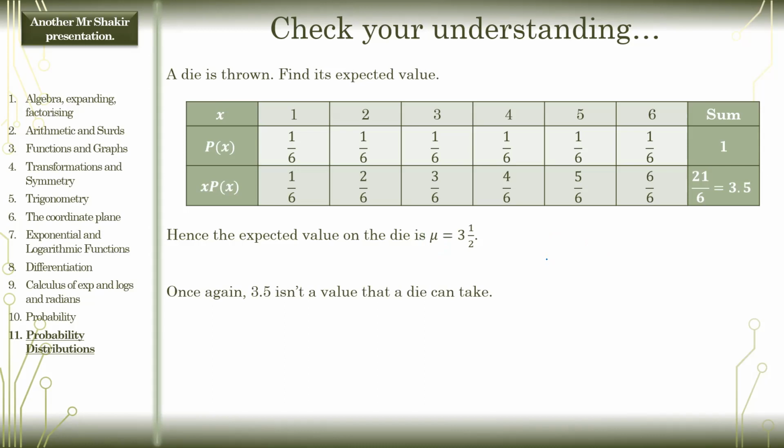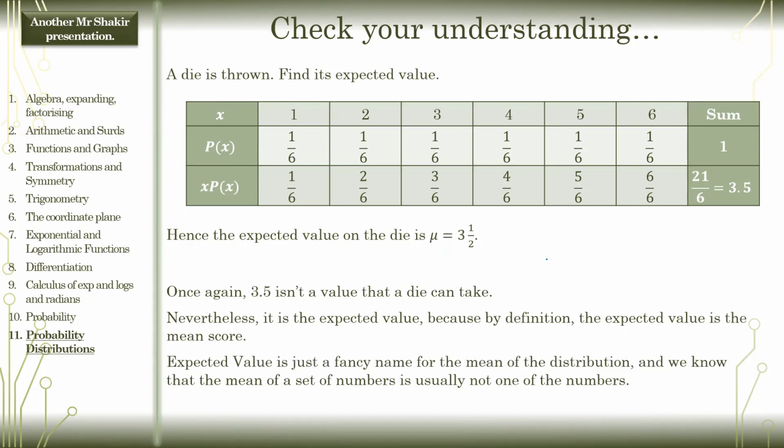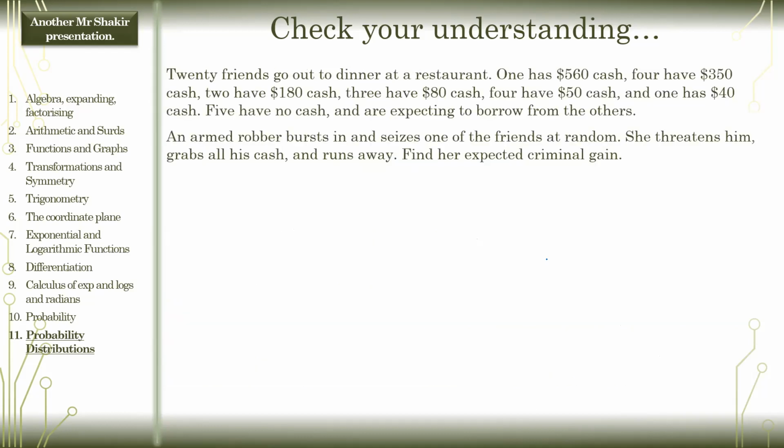Expected value is just a fancy name for the mean of the distribution, the average of the distribution. And we know that the mean of a set of numbers is usually not one of the numbers. Any questions? No. All right, moving on.